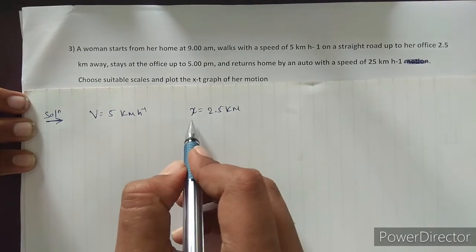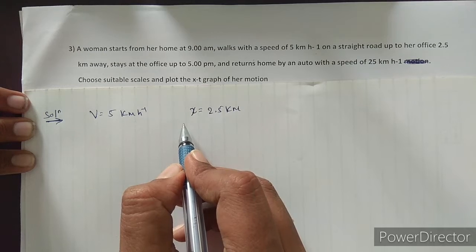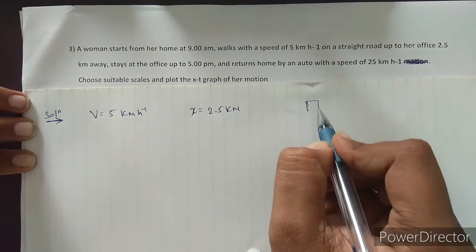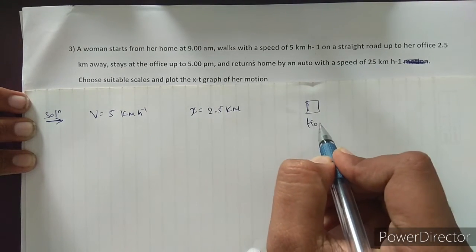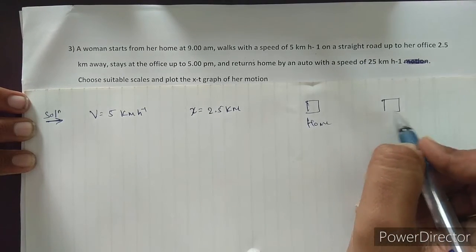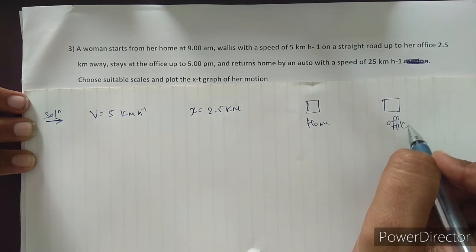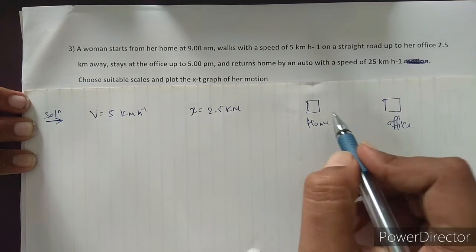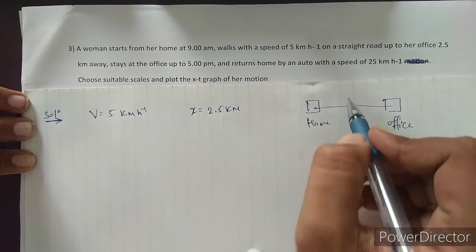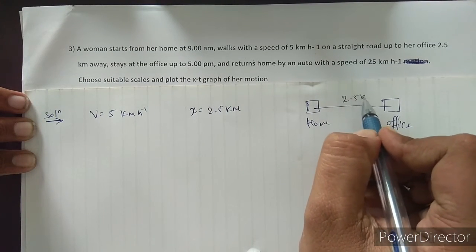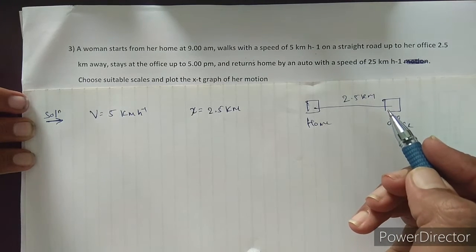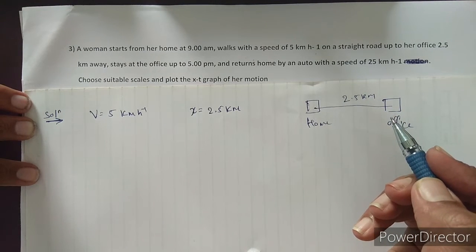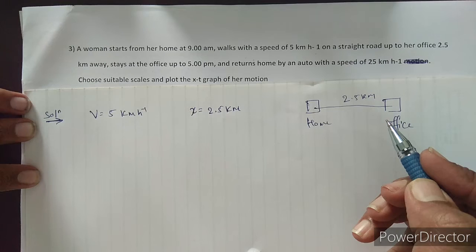Here x is the distance between home and office. For example, this is the home and this is the office. The distance between the home and the office is 2.5 km. So first we have to calculate the time taken by the woman to reach the office.